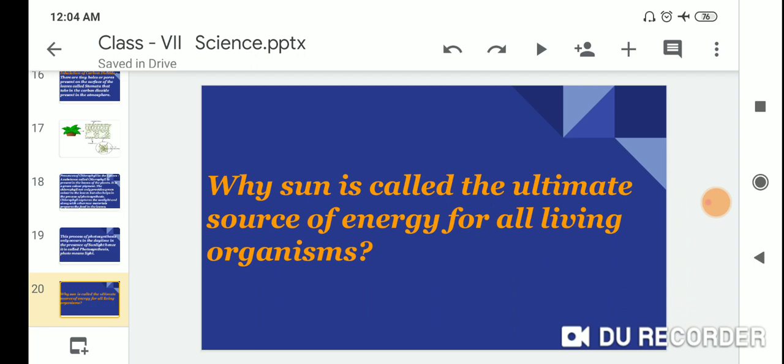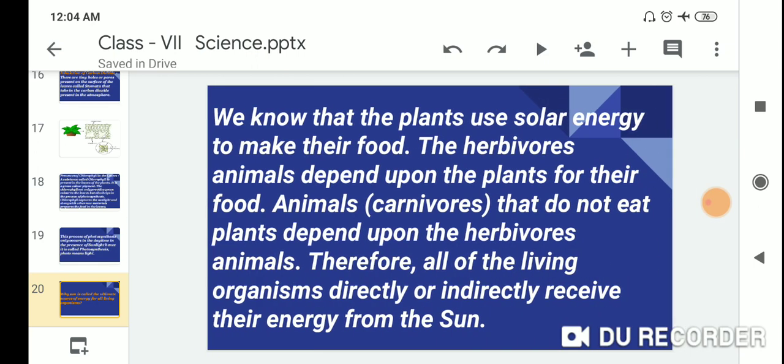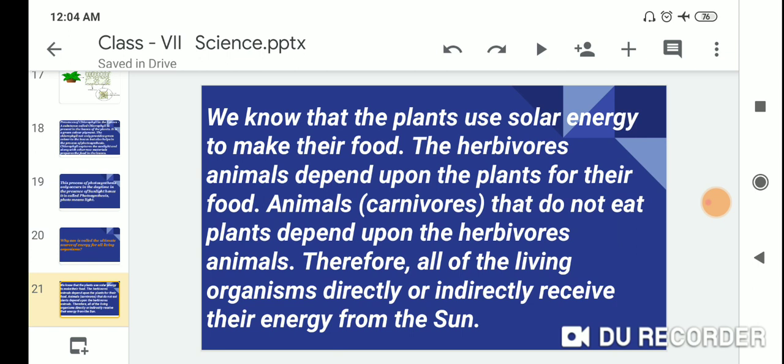Why is the sun called the ultimate source of energy for all living organisms? We know that the plants use solar energy to make their food. The herbivore animals depend upon the plants for their food.